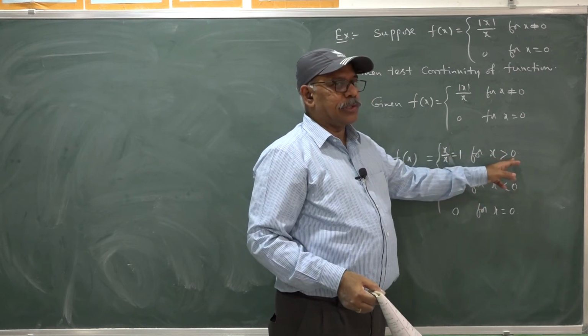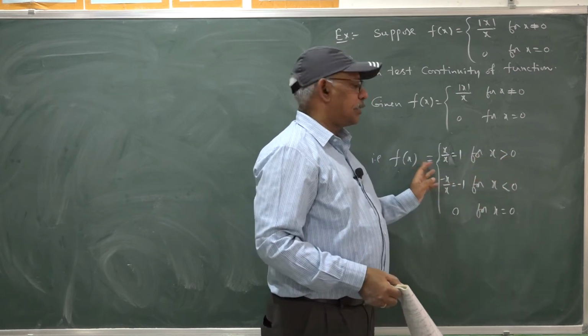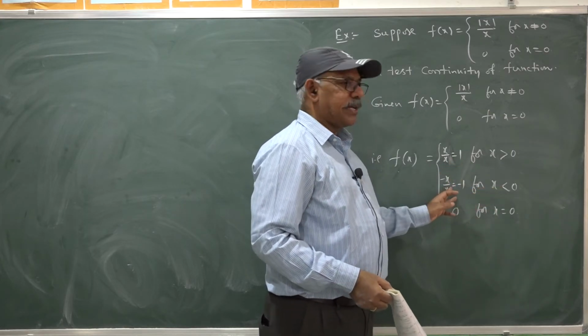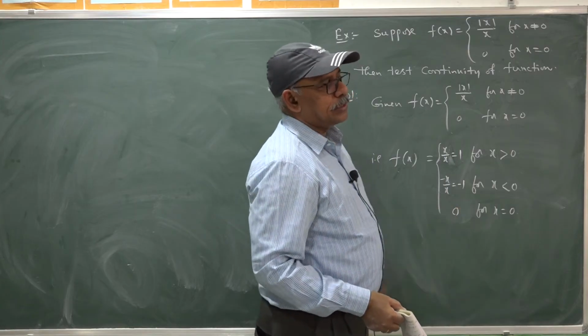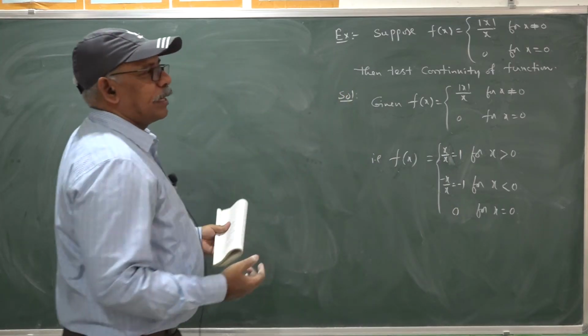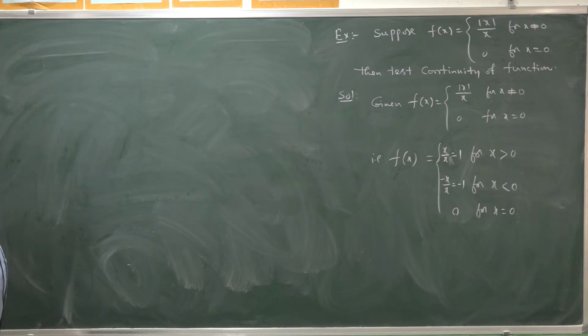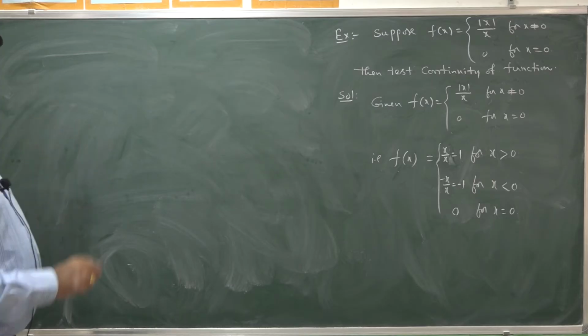For right values of x, f(x) takes 1. For left values of x, it takes minus 1. At x equal to 0, it is 0. It takes different values at the splitting point. Hence, we will discuss the continuity of the function at that particular point.